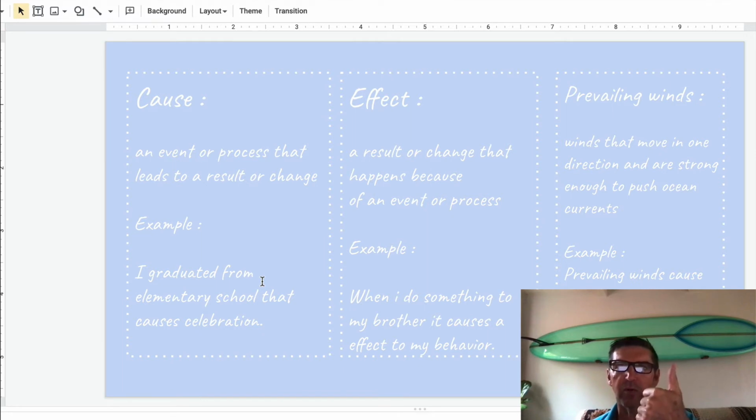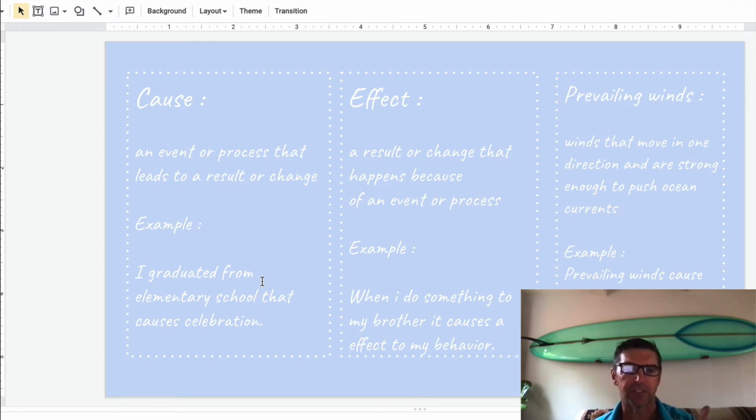So you talk about what you're writing about, coriolis effect. You say what it does. That's kind of the cause. You say its impact or effect on nature, on what it does to the earth. Maybe you give an example of that, and you write your conclusion. So how easy is it to write a beautiful paragraph when you have this organization? Tell us what you're going to tell us about coriolis, or it could be anything.